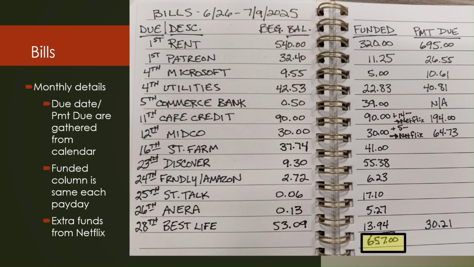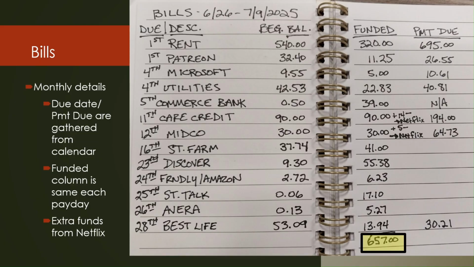And then the funded column is the same every payday, so that never changes. And then at the bottom you can see that dollar amount, $657, is the same dollar amount that I'd put on the first set of pages that we went over here.